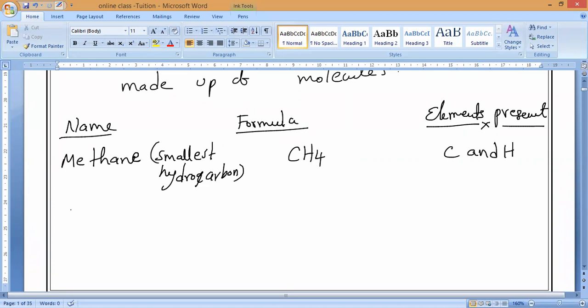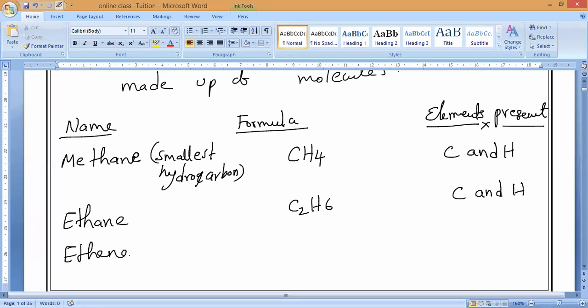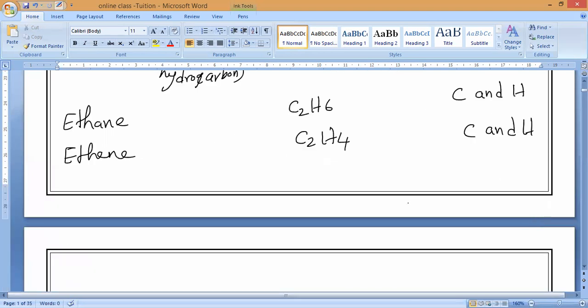Next, in the same way you can take ethane. What is the formula? C2H6. So carbon and hydrogen. Ethene. What is the ethene formula? C2H4. Carbon and hydrogen. Next, ethyne.